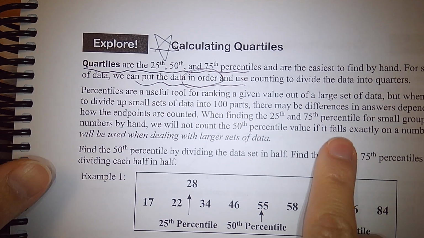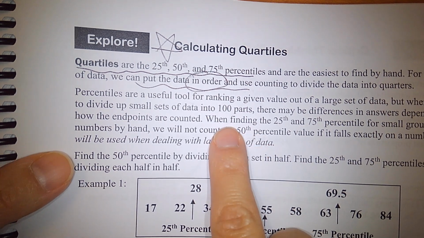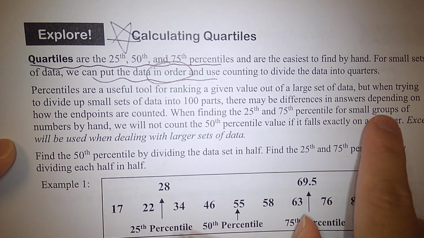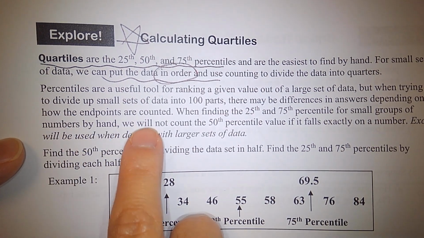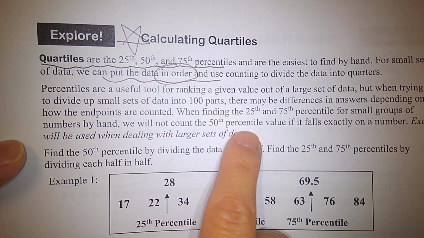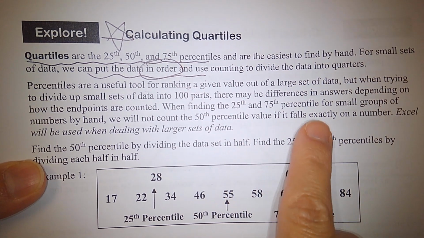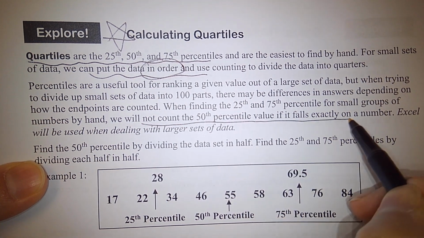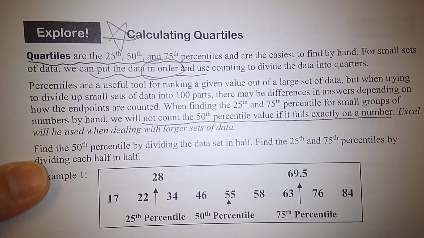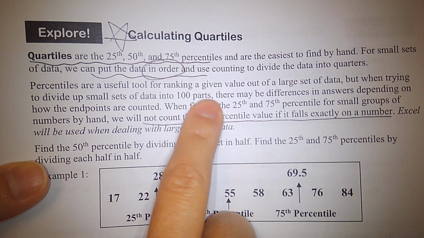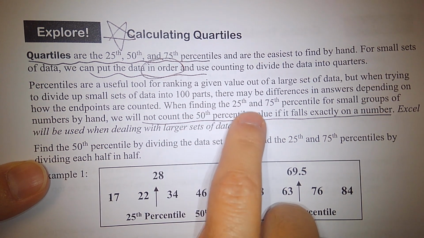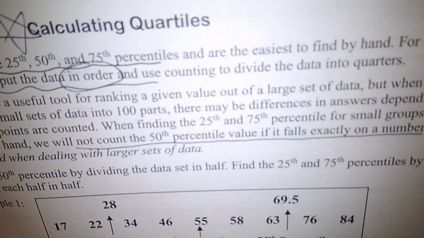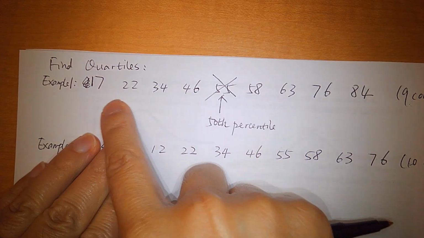So I will say that this is also from the book, okay? Here, you can highlight this. When finding the 25th and 75th percentile for a small group of numbers by hand, we will not count the 50th percentile value if it falls exactly on a number. See? If the 50th percentile falls exactly on a number, just like our current case, right? We will not count this number when we do the 25th and the 75th percentile. You guys? Alright, now we have these 4 data values.